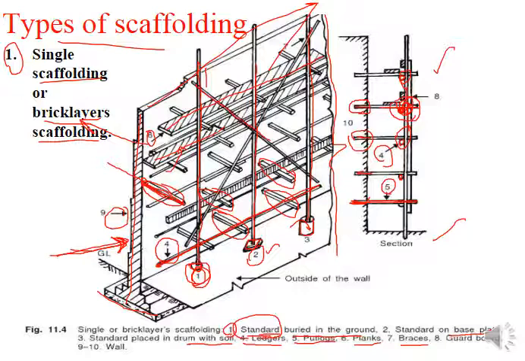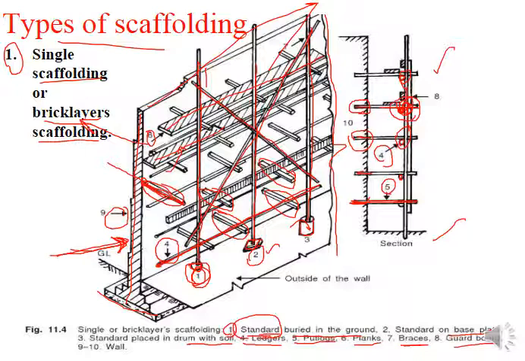So these inclined members are called braces. The bracing system for the main structure of a building serves the same purpose, to provide stability to the structure. Similarly here, bracings are provided to provide stability to the scaffold.